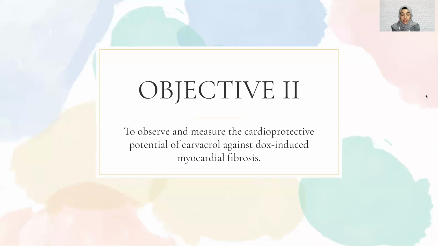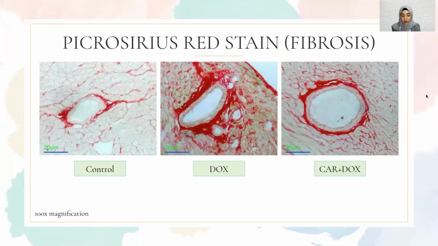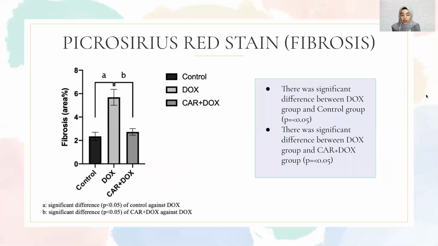Moving on to the second objective. These microscopic images represent the comparison of collagen deposition using picrosirius red staining in the perivascular area of the left ventricle heart section. There is extensive fibrotic damage in the dox group compared to the control and Carvacrol plus dox groups. While this graph measures the area percentage of fibrosis, there was a significant difference between the dox group and the control group and between the dox and Carvacrol plus dox group with a p-value of less than 0.05.